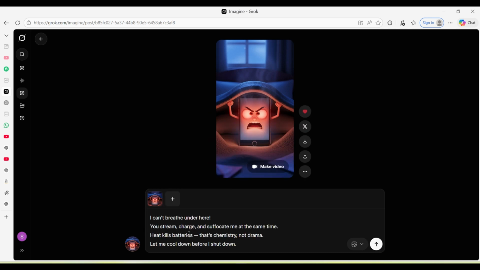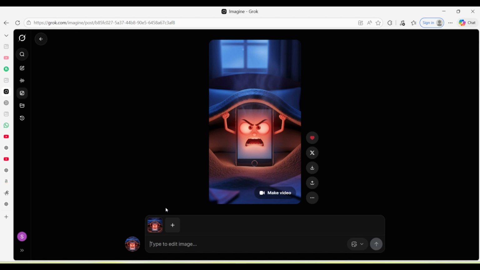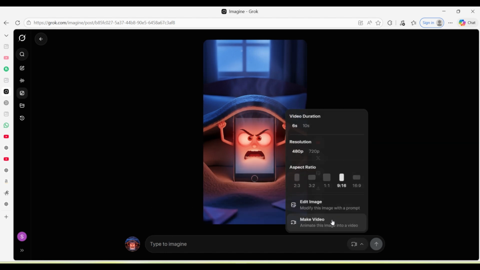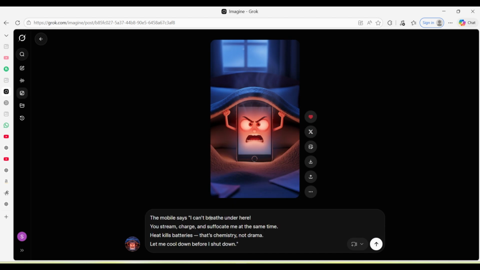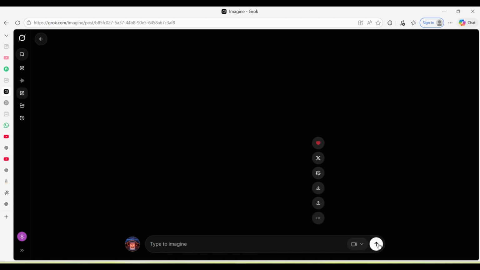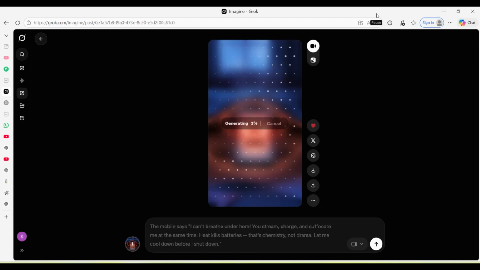Okay, now this time we have mobile, so I will write the mobile says, and then inverted commas, because we have to write this text in inverted commas. It's not important, but it's better because sometimes it gives error. Okay, again I did the same mistake. Go to video and then paste the text and then click on generate. So it will create also this second video.